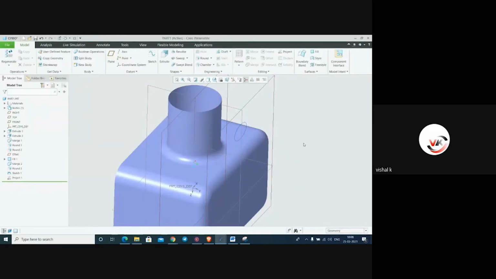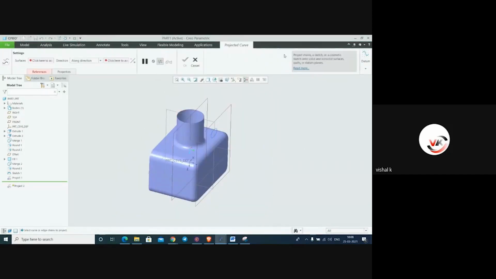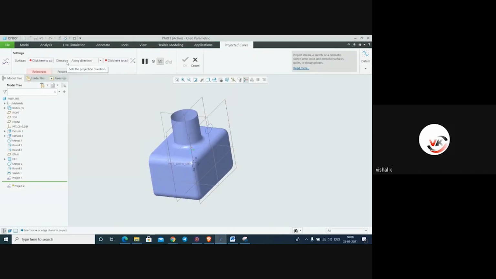Maybe they have changed some option, because in Creo 5.0 it is a different selection, but in 7.0 they have changed some selection methods, like surface, direction.